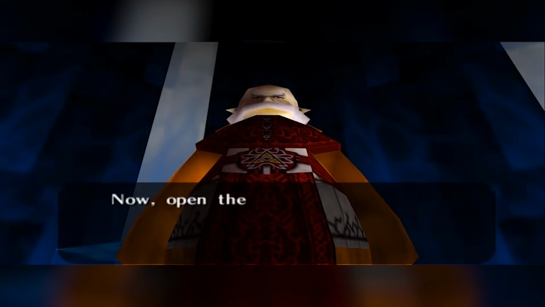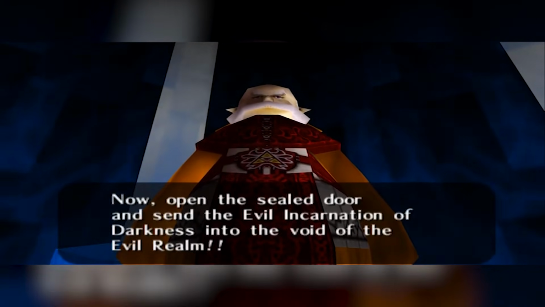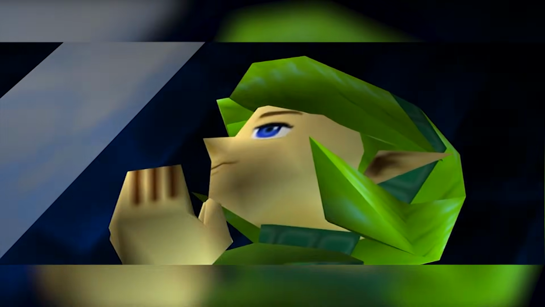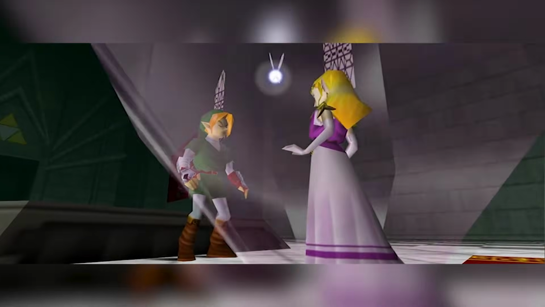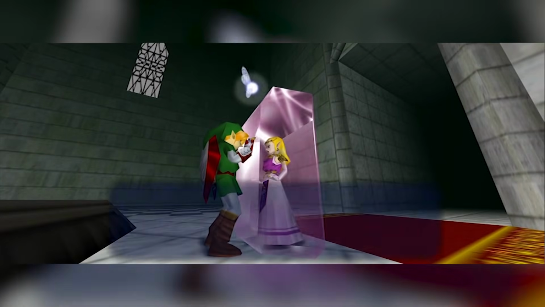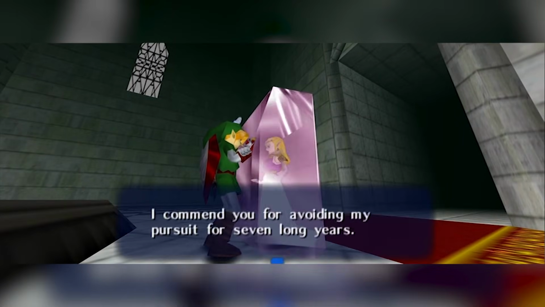And remember, if Link dies, Zelda dies, and if the sages couldn't seal Ganon even with all 7 of them combining their power, they sure as hell aren't going to be able to seal him with one member dead, much less with one of them dead and Ganon now more powerful than ever from getting another piece of the Triforce.